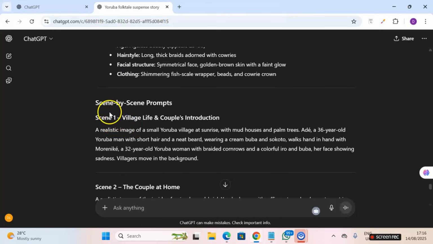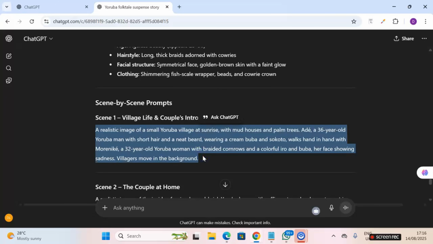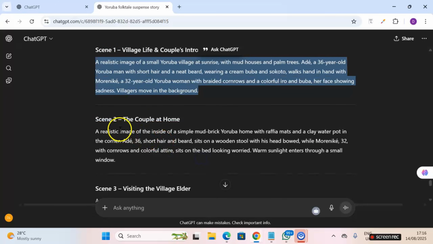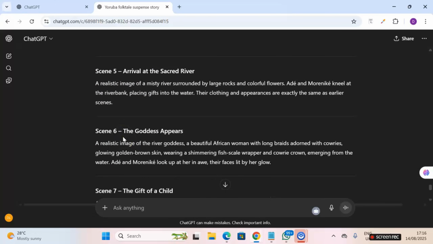Now, after that, ChatGPT gave us the scene by scene prompt. Scene 1 is village life and couple's introduction, and it gave us this as the prompt to generate the image. We have this prompt for scene 1. We have the next prompt, which is for scene 2, for scene 3, and like that.